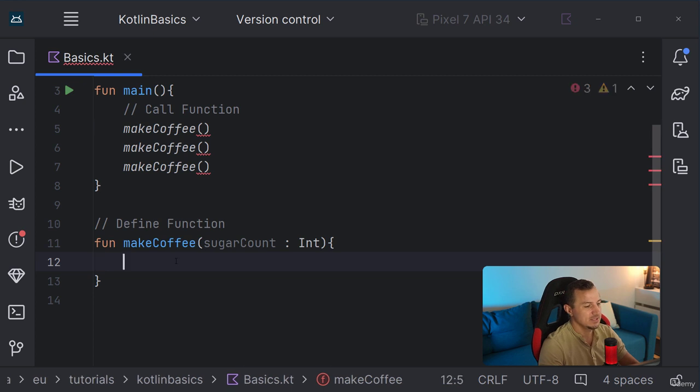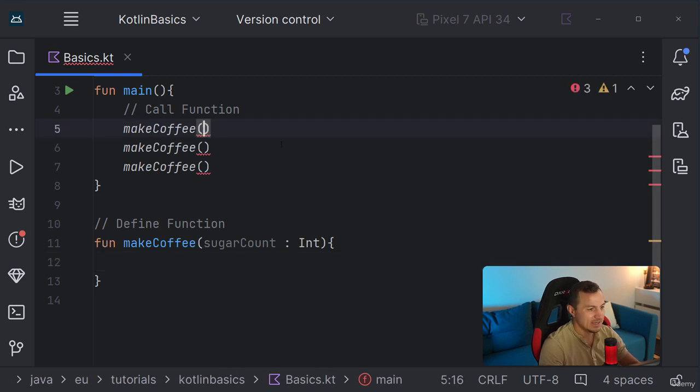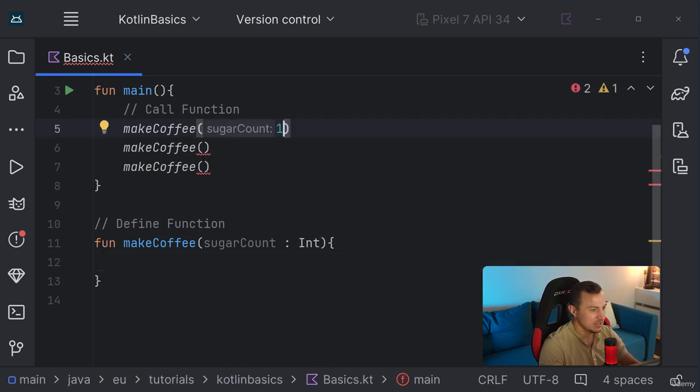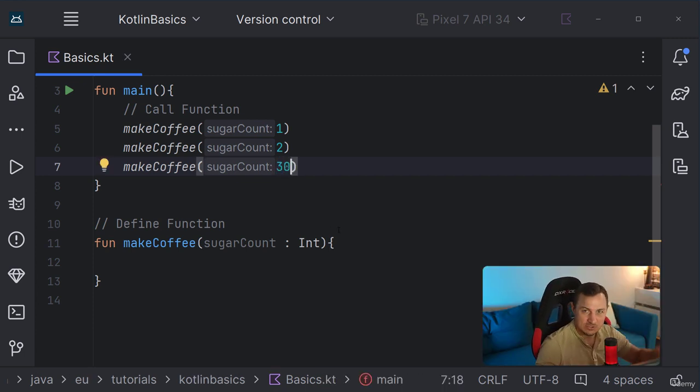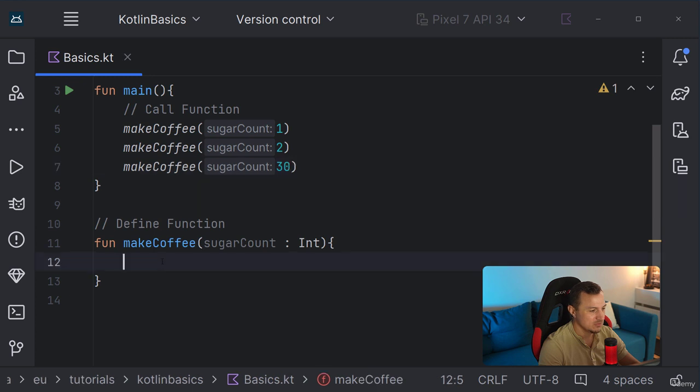Well, we can fix that by actually adding a value in here. So we can say sugar count 1, sugar count 2, sugar count 3. All right. So what does that mean? Well, it could be any number, right? It could be any integer number or int number that fits into the int. And that goes all the way up to 2 billion, as you know, negative 2 billion plus and positive 2 billion.